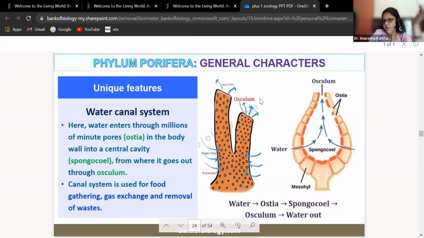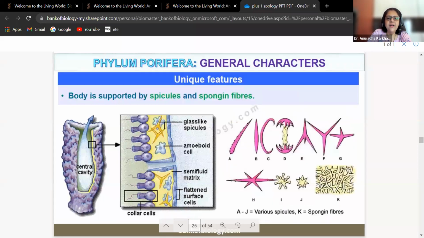Any problem in understanding ostia, spongiocele, osculum, or the water canal system? Anyone who has got any difficulty, please stop and ask me, beta. Bolo. Tell me. All good? Then what is the another point?